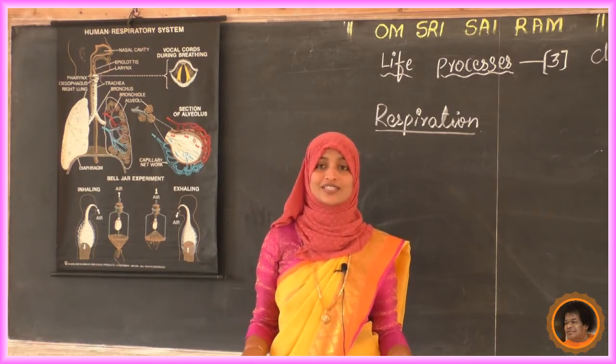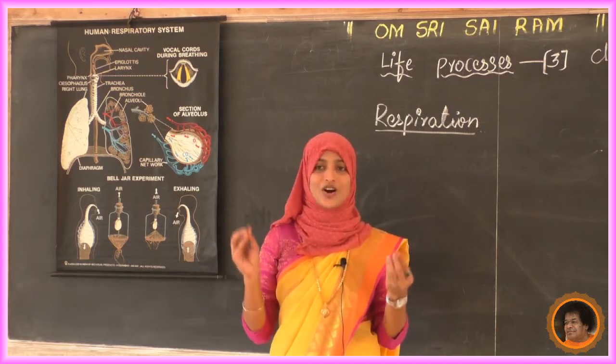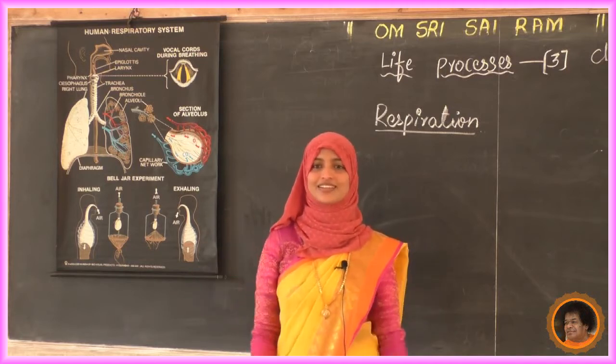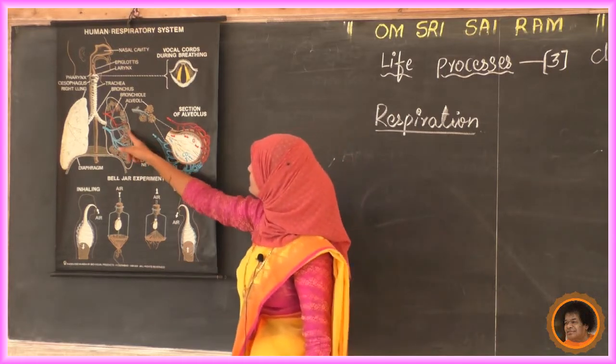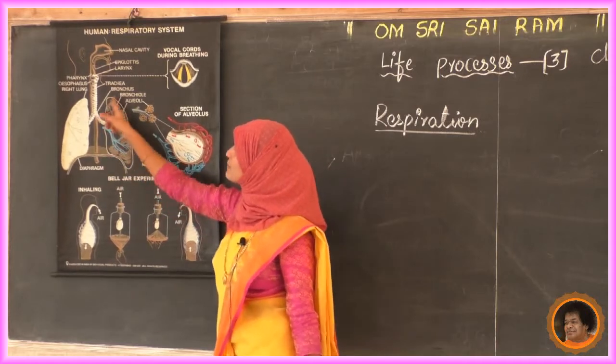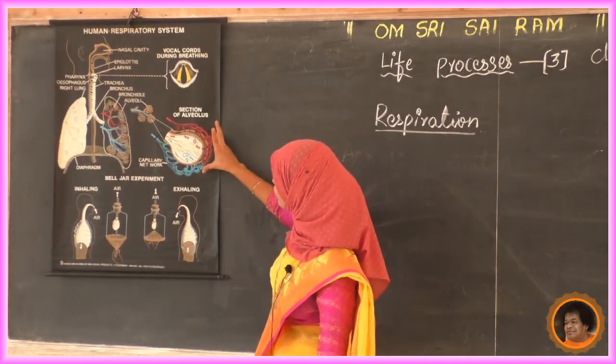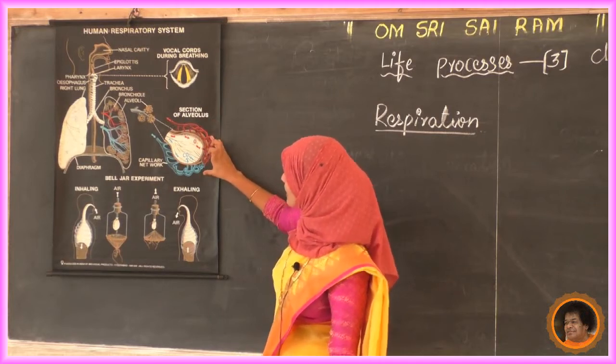Blood with carbon dioxide is bluish purple, and if it has oxygen, it is red. That takes place in the alveoli. They are surrounded by blood capillaries. Here they have given the section of the alveoli.